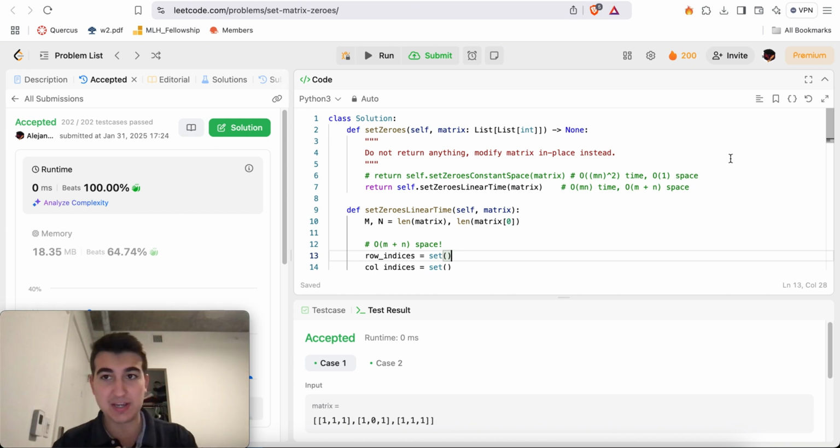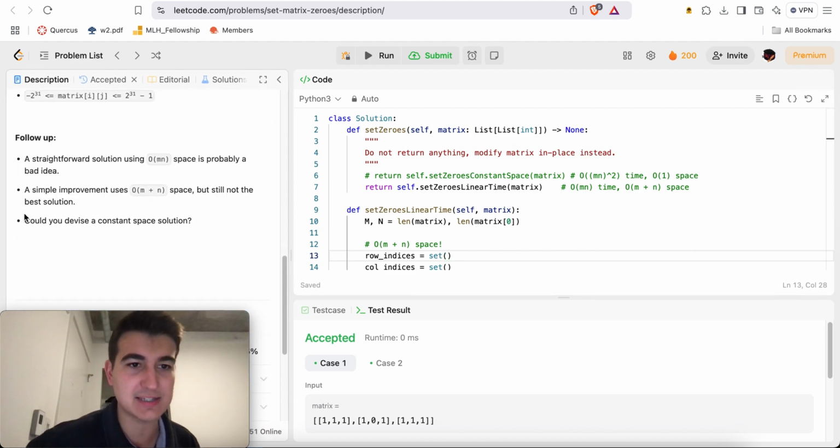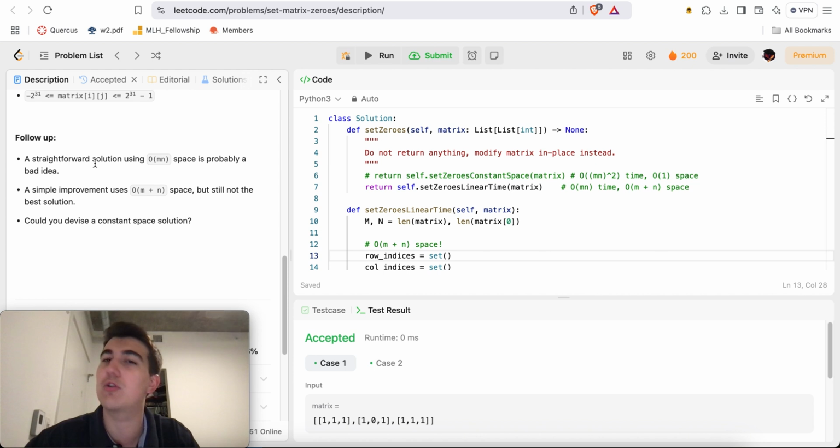Okay, so as always in all my videos, I do a quick recap if I was able to solve the problem. So for this one, I essentially solved it in 2 ways. One of which was because they asked us if we could do it in constant space solution. I actually don't know how they would do it in O of M and N space.